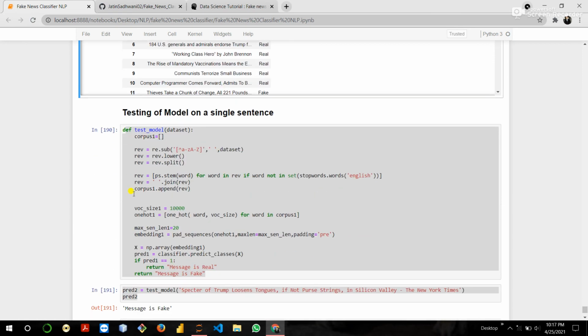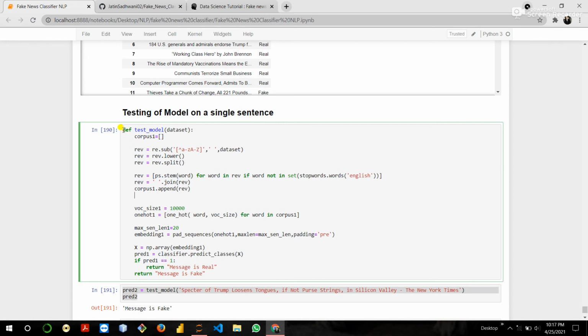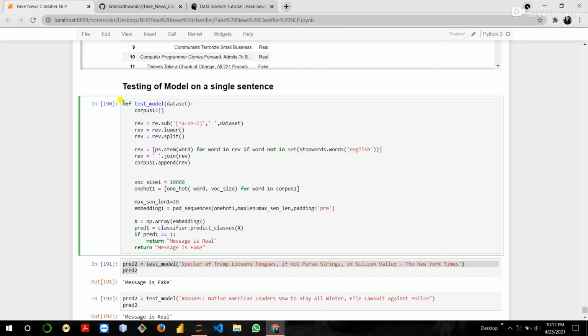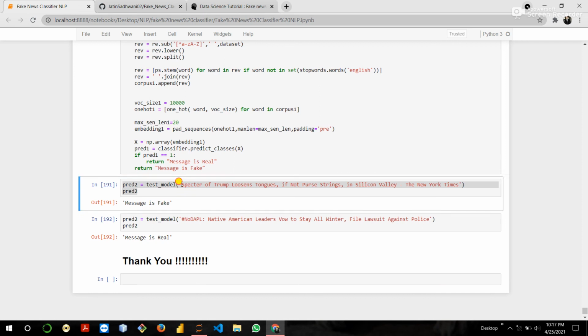After all this, the time has come for testing our model on custom data. So here we take all the steps. Now we give a sentence, and we check whether our model is classifying correctly or not. It classifies the message as fake. Here we take another custom sentence, and the message is real.